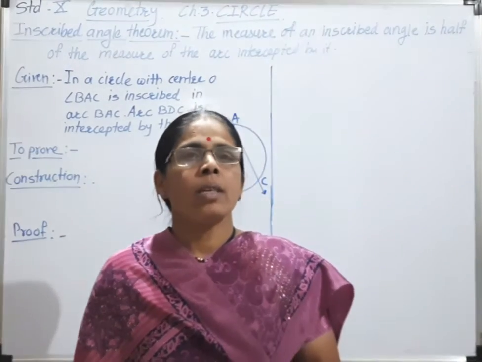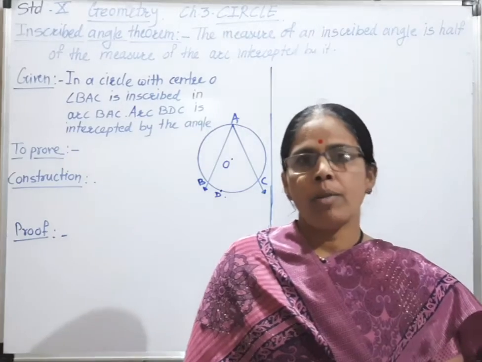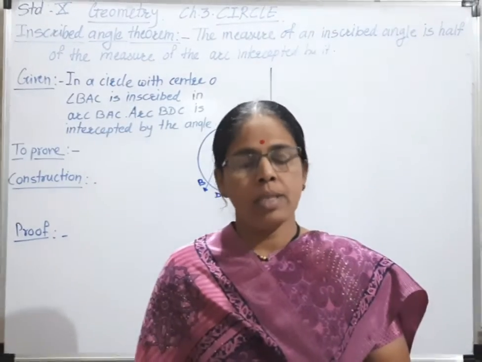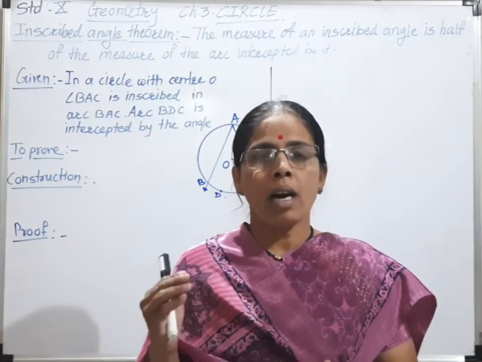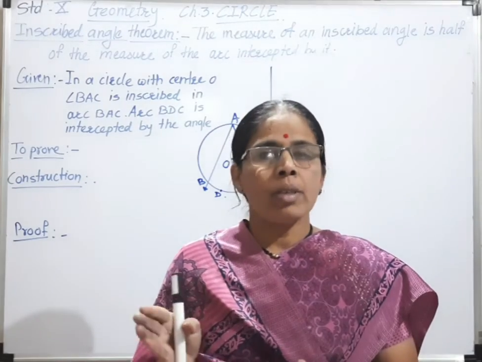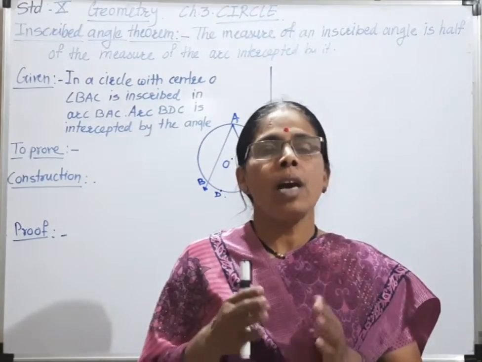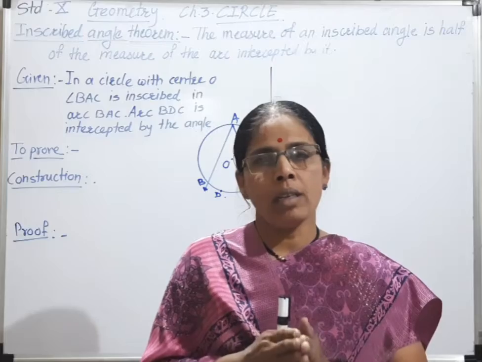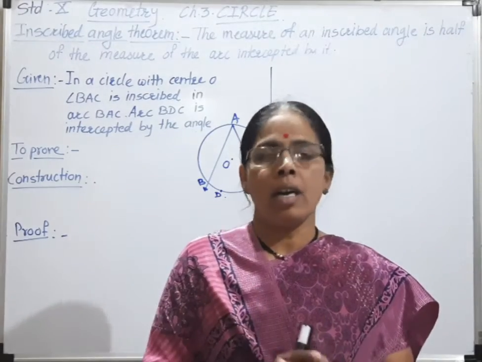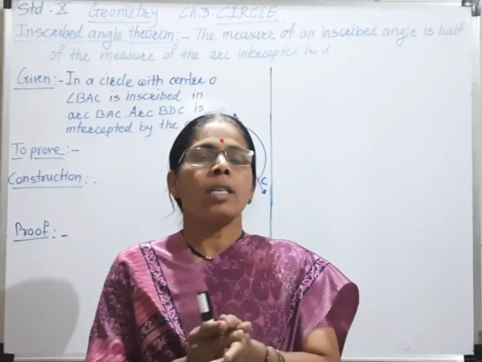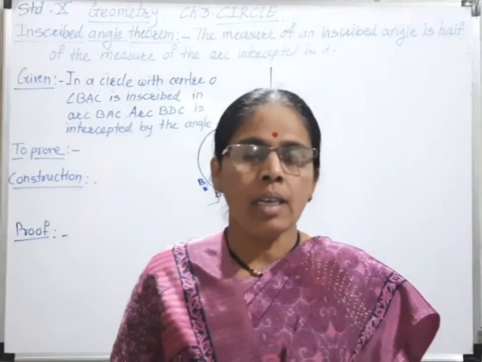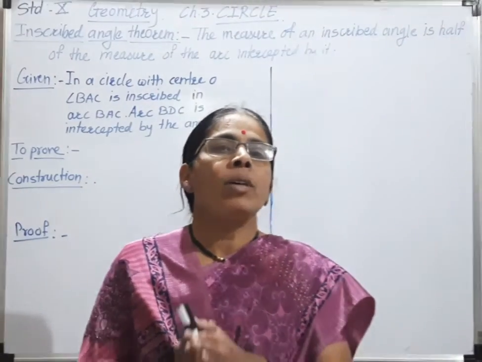Hello students. In the previous video we learned about the intercepted arc. This intercepted arc means the arc of the circle which is between the arms of that angle, and this intercepted arc is equal to the central angle and it is double the inscribed angle.